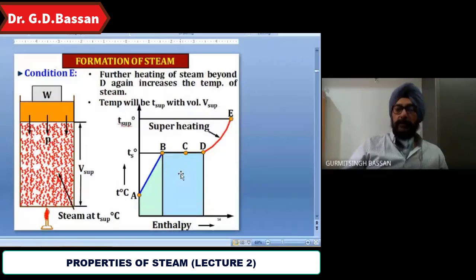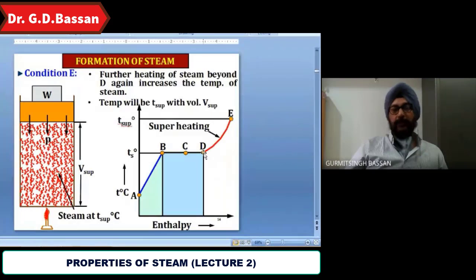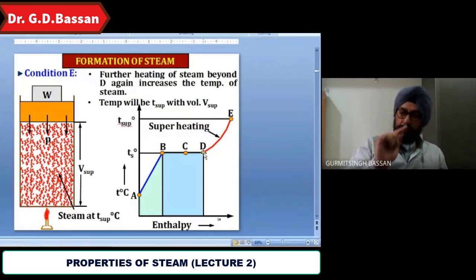And after D, what will happen at D? It becomes complete steam. Saturated steam will be formed. All the water particles convert, 100% conversion happens, and there will be saturated steam. Yes. Saturated steam. Okay.